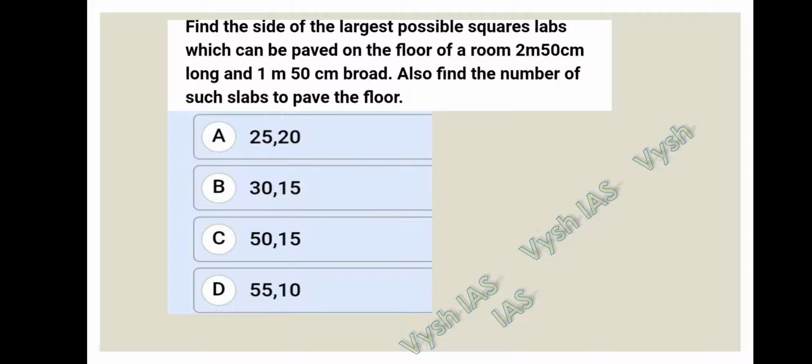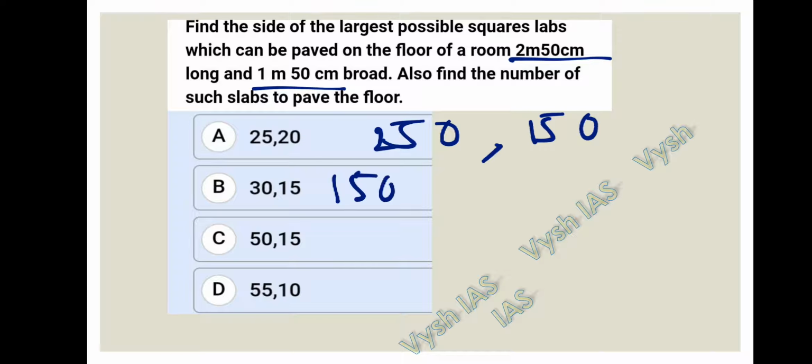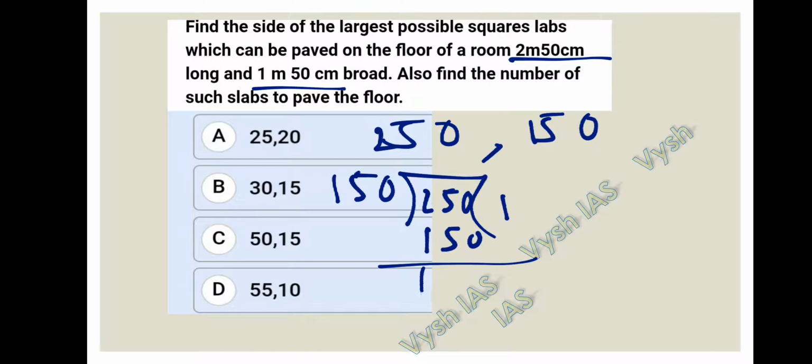So let us find the HCF of 2 meters 50 centimeters, which is nothing but 250 centimeters. I am converting into centimeters. 1 meter 50 centimeters is nothing but 150 centimeters. So HCF of these both, I'll tell you how to find the HCF. Most of you know, but I'll tell you again. So we have to take the least number as a divisor. So 250 we have to divide. 150 ones are 150. So remaining is 100. So this divisor should be kept as dividend. 150.